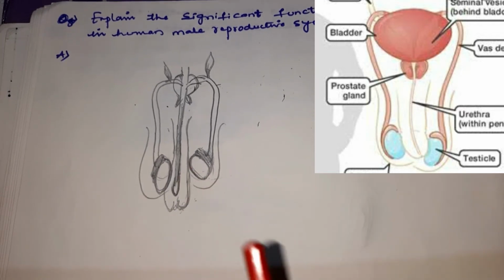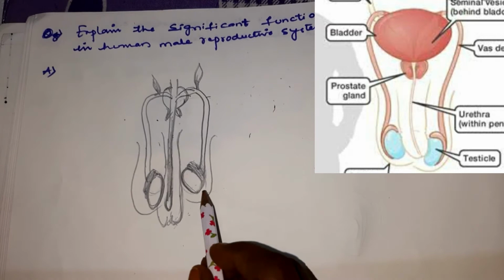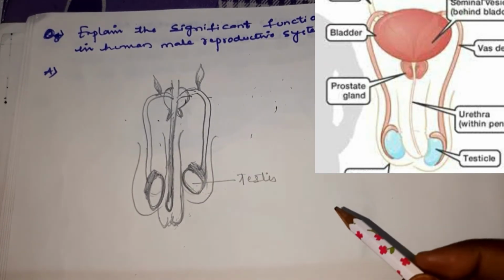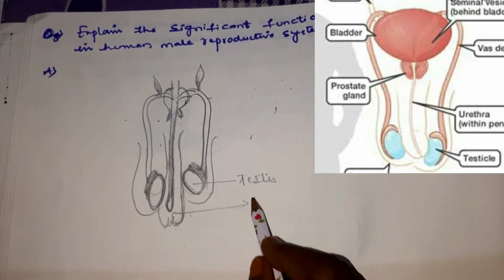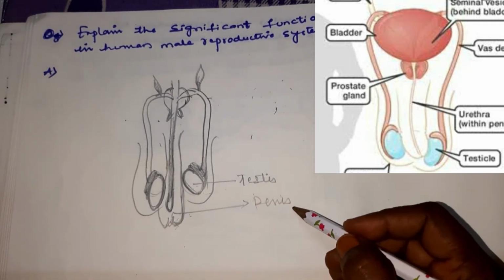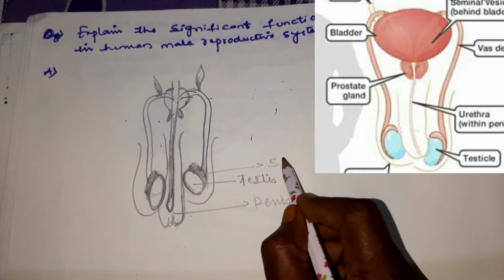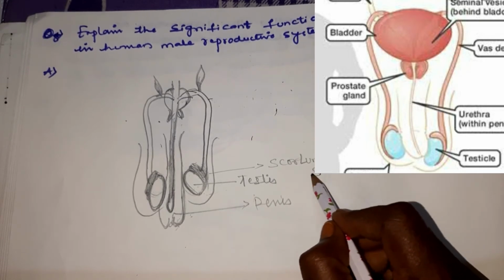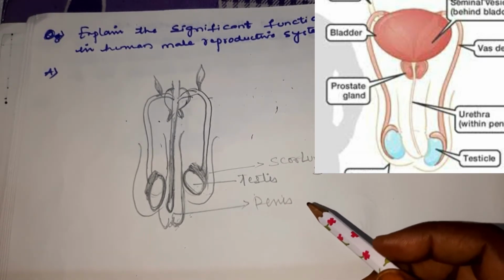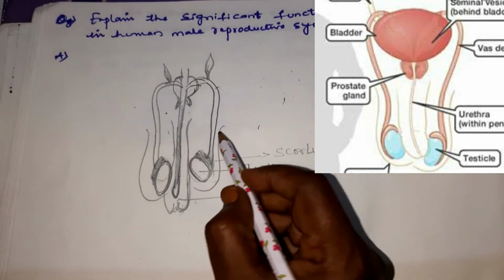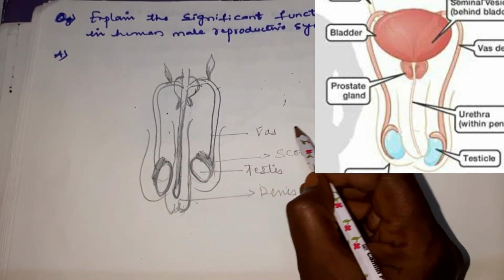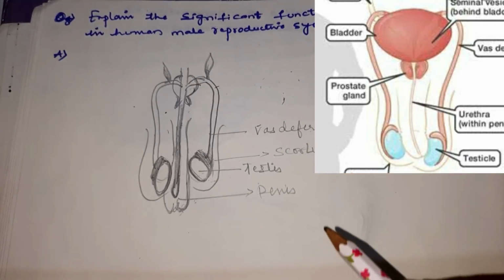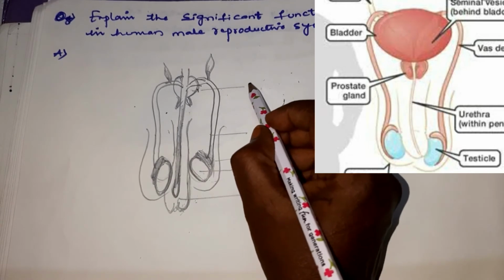Here the first is you have testes or testicles. This is testes, children. And the next is penis. Testes, penis. This is scrotum sac. Then you have vas deferens, children. Then prostate gland. This is prostate gland.